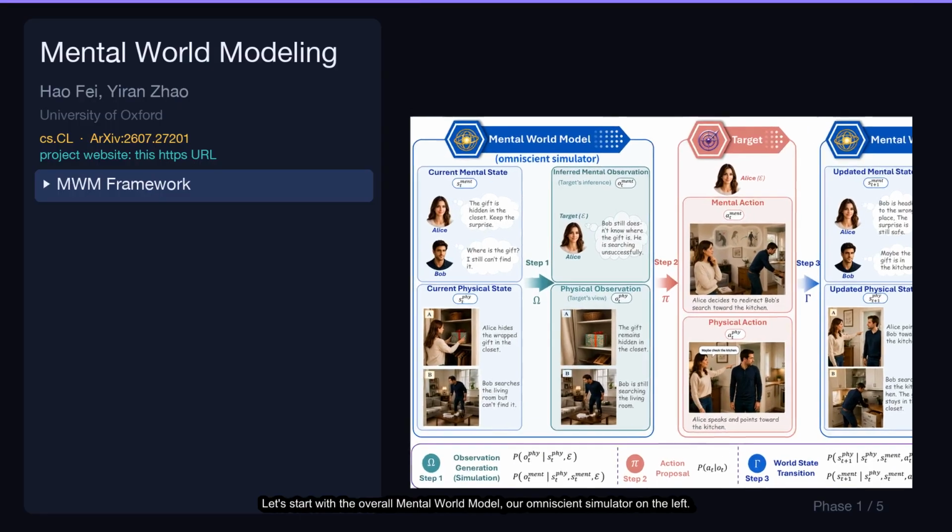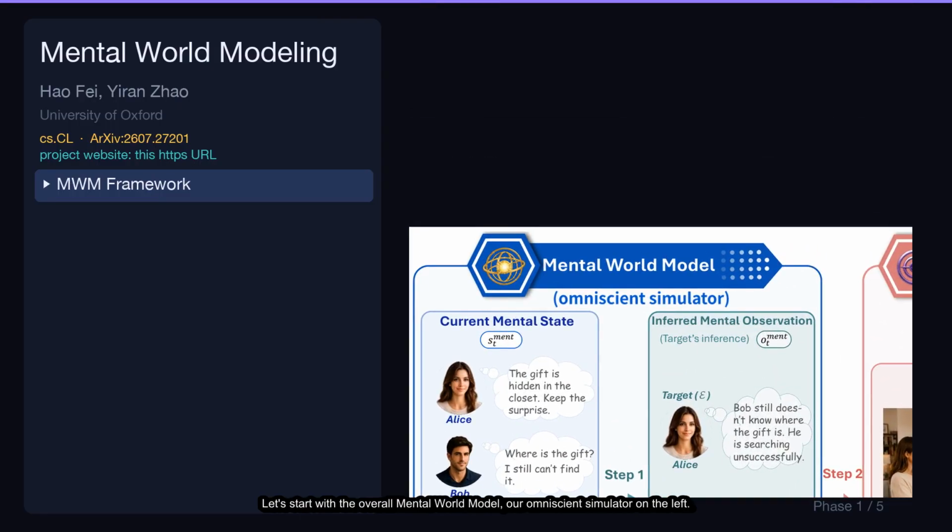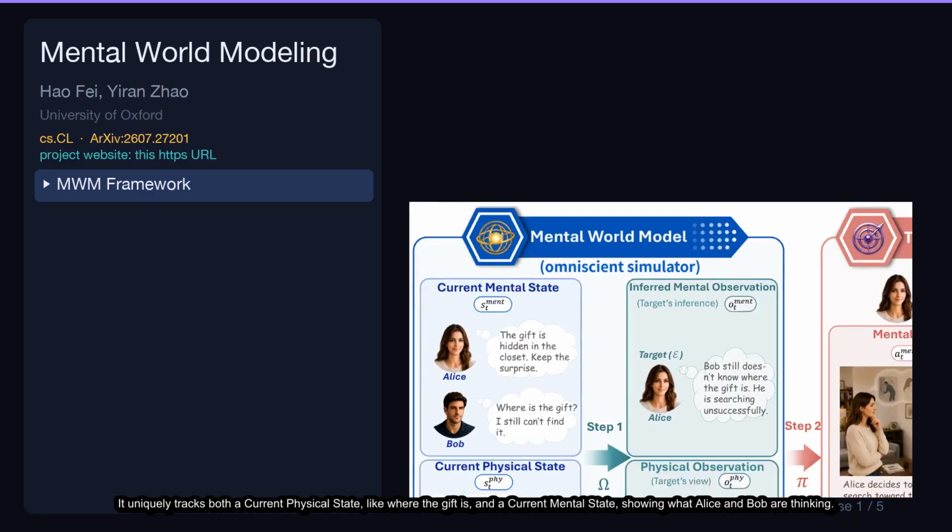Let's start with the overall mental world model, our omniscient simulator on the left. It uniquely tracks both a current physical state, like where the gift is, and a current mental state, showing what Alice and Bob are thinking.